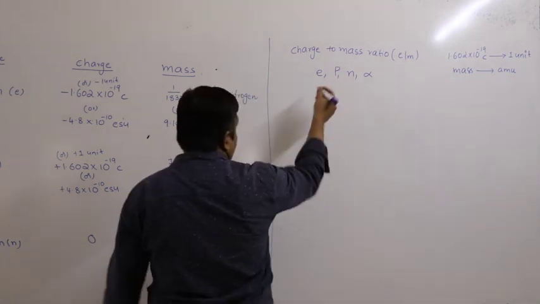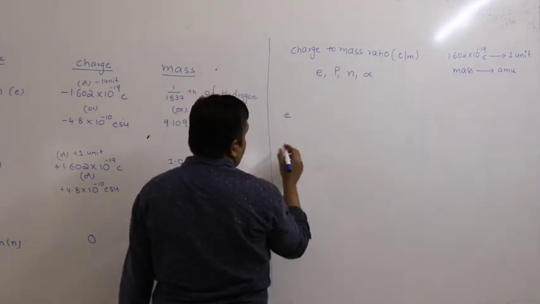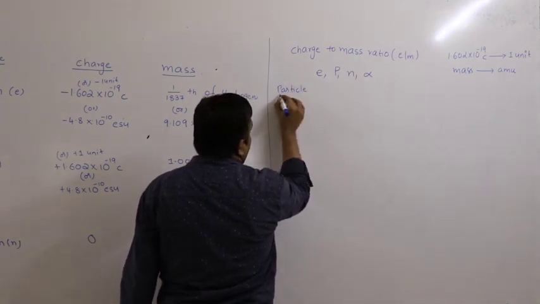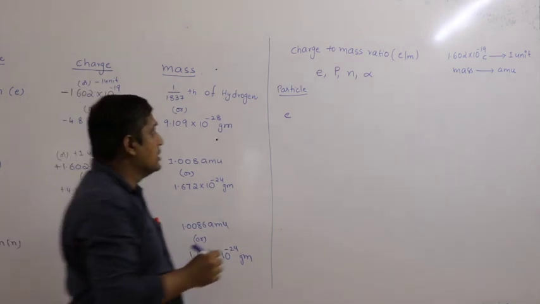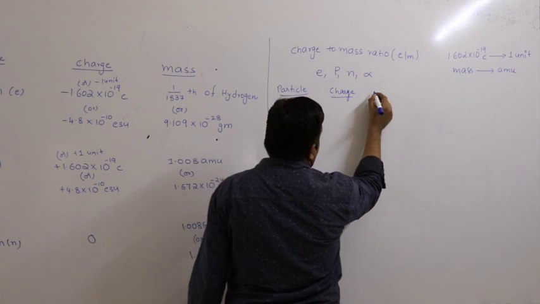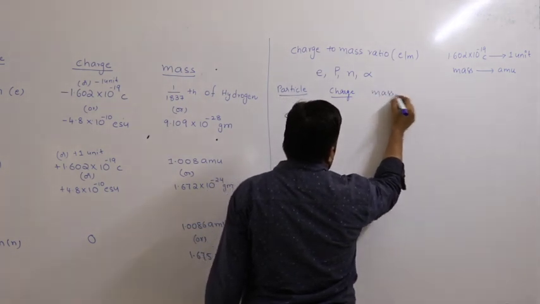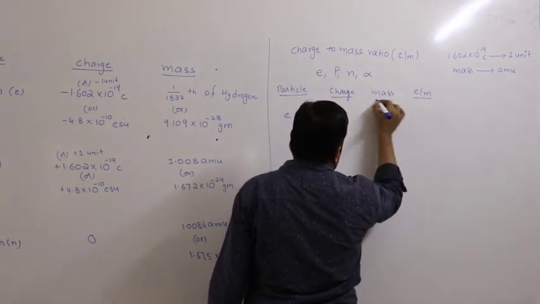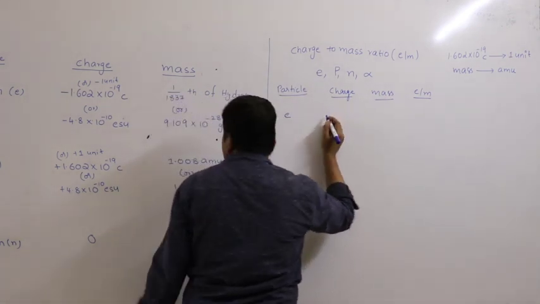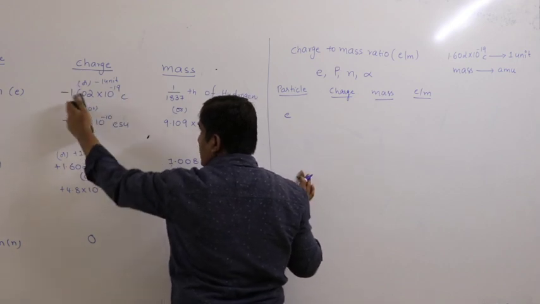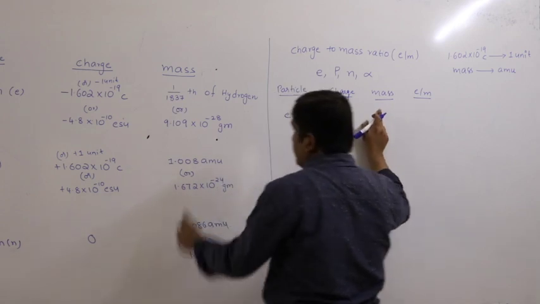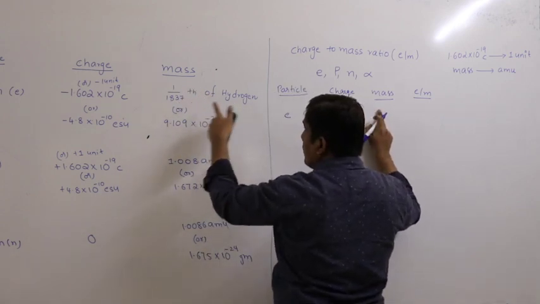So let us start now. We have particle, electron. I will make a table: particle, charge, mass, e by m value. First one is electron, charge. I have to take this value, but I am considering this whole thing as 1 unit. So this is 1 unit. Mass in AMU is 1 by 1837 of hydrogen.